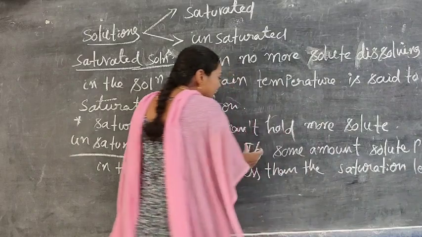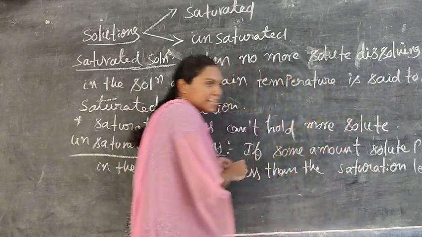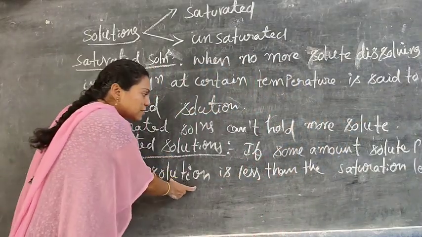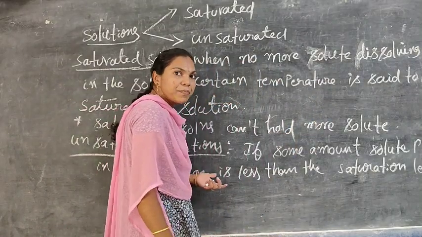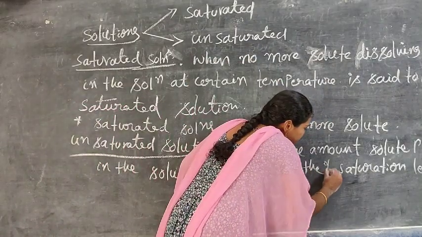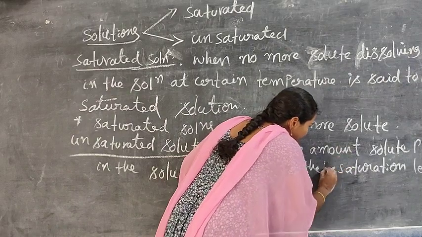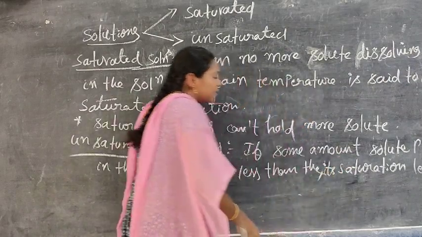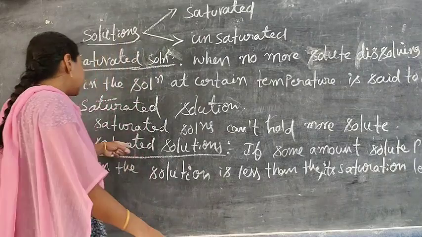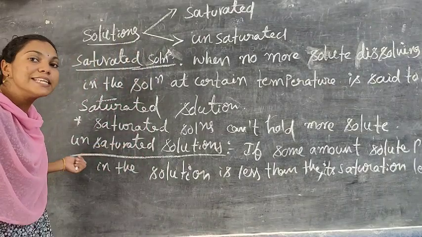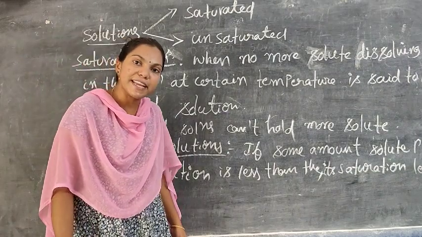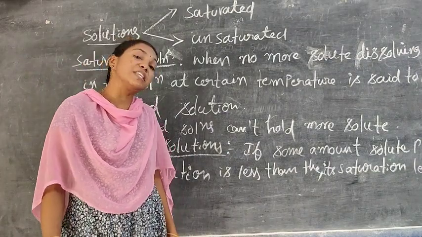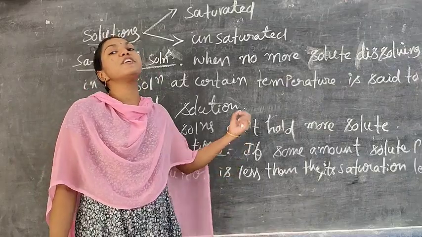Again I repeat: if the amount of solute in a particular solution is less than its saturation level, it is said to be an unsaturated solution. Still some amount of solute can be dissolved.